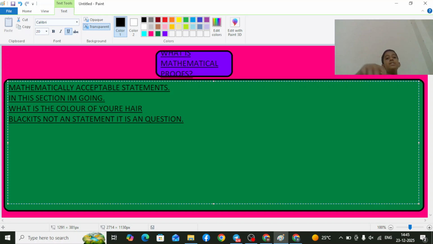A statement is a normal line. But this is a question. Someone is asking what is the color of your hair, so in the answer we will say my hair color is black, like this.